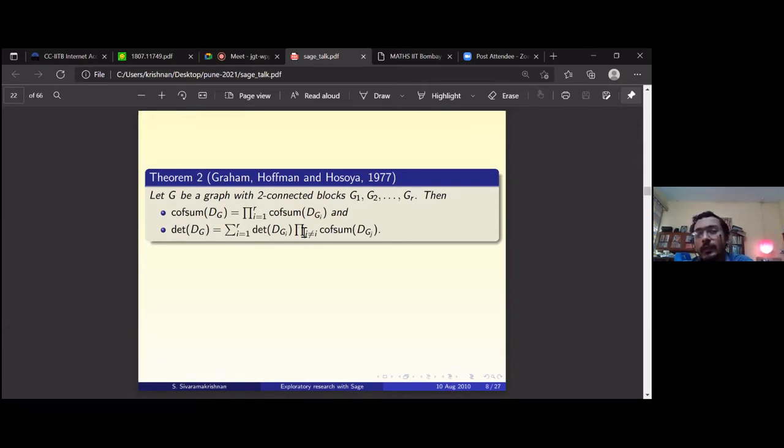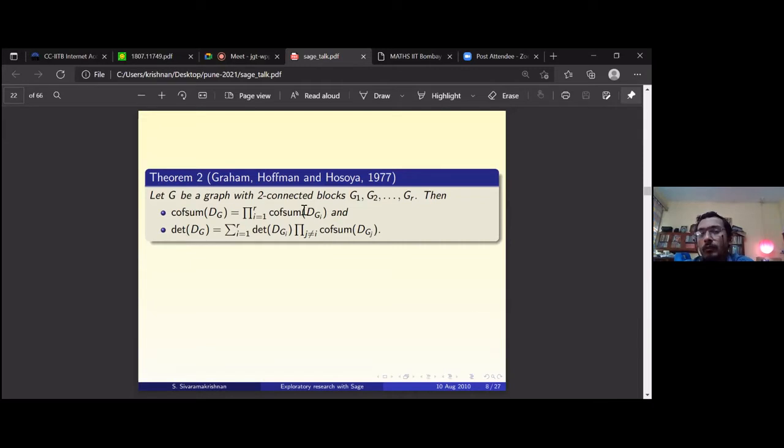Let's look at the second equation. You divide it by the cofactor sum of DG on both the left and right hand sides. So you get determinant of DG by cofactor sum of DG is equal to the sum over i equal to 1 to R of determinant of DGI by cofactor sum of DGI. Is it clear? I'm just dividing by the cofactor sum of DG on both sides, and I'm using the first thing.